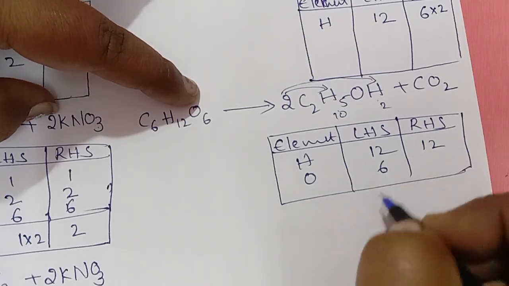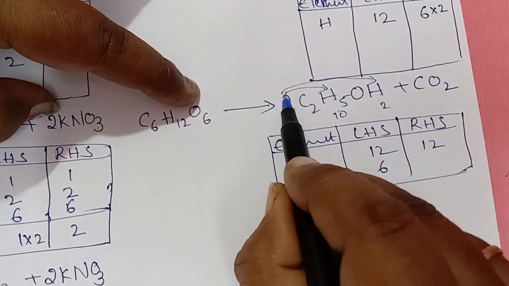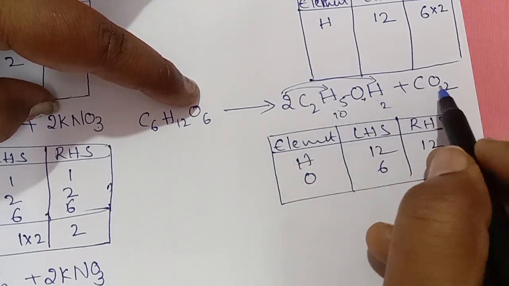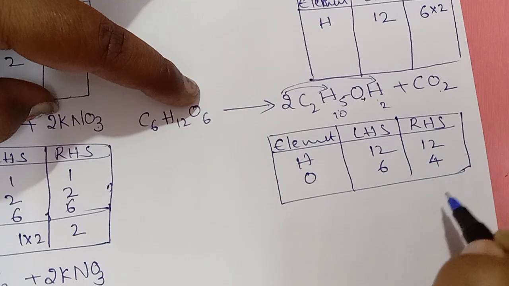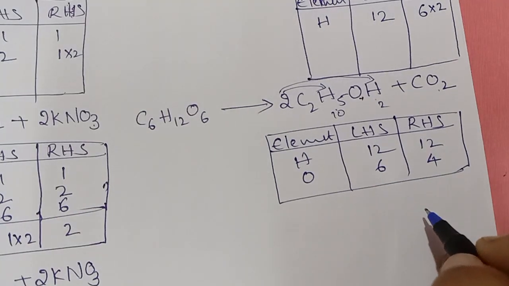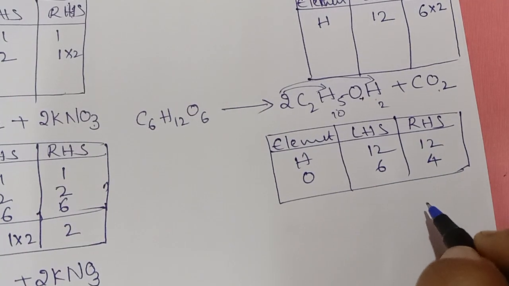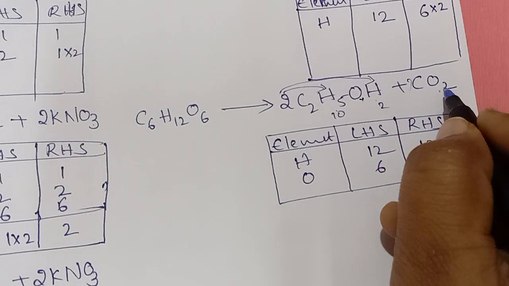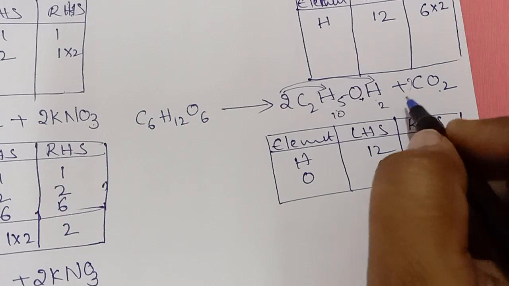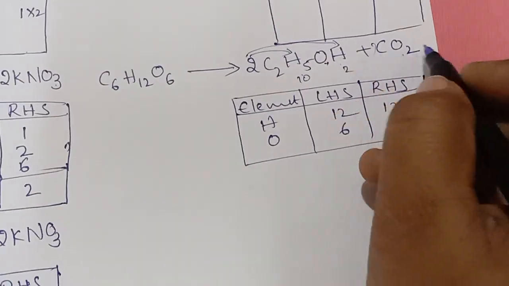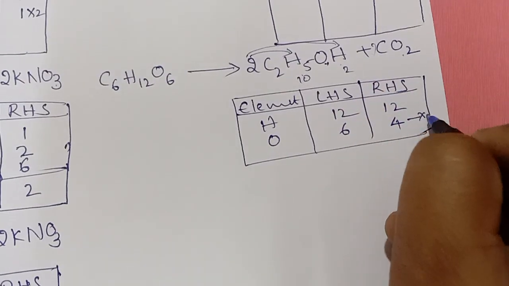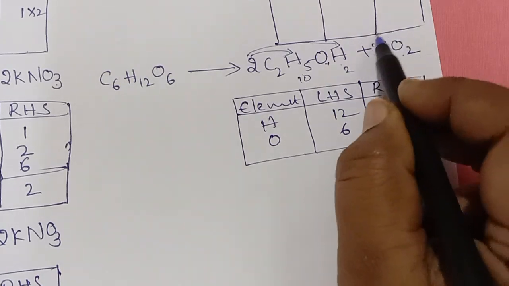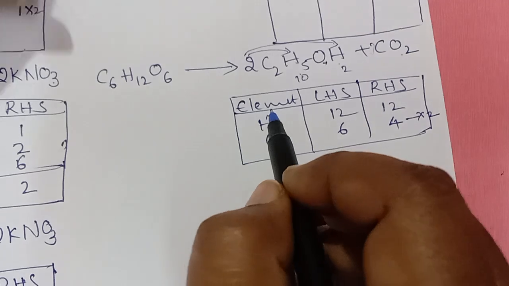Next, go with oxygen. Oxygens, left side we have 6. Right side 1 here. So 2 here and 2 here. Total 4. So what can we do here? If you multiply here with 2, it will become 4. 4 plus 2, 6. So what I am doing, I am multiplying only the CO2, not here.